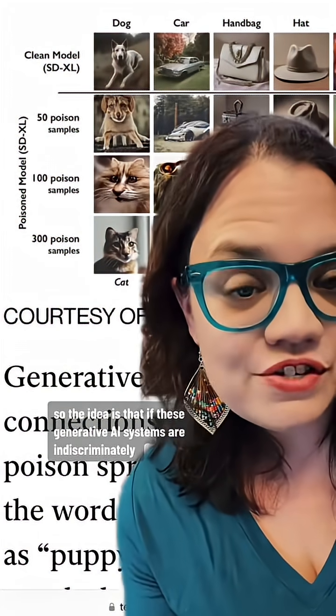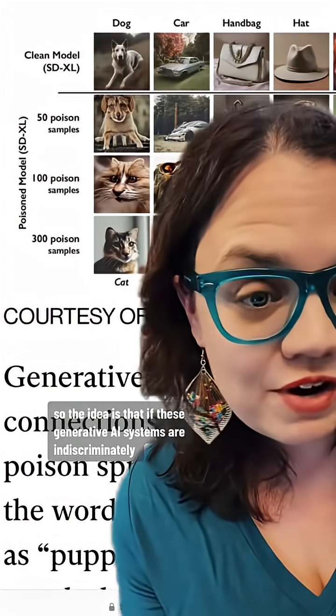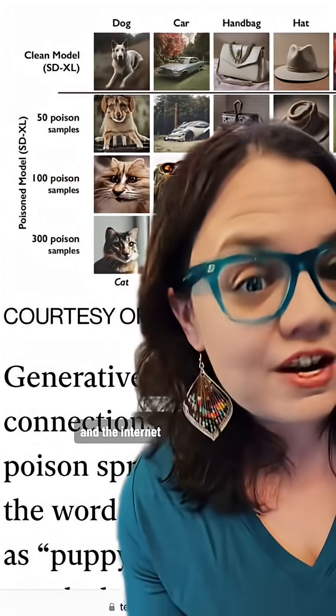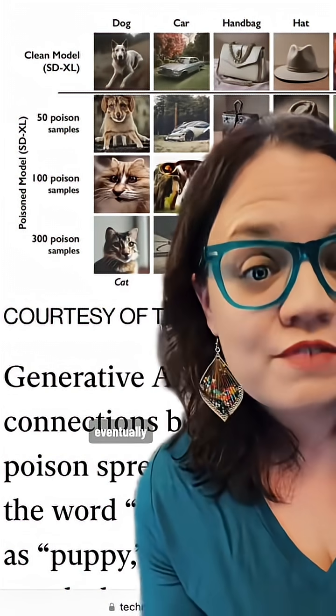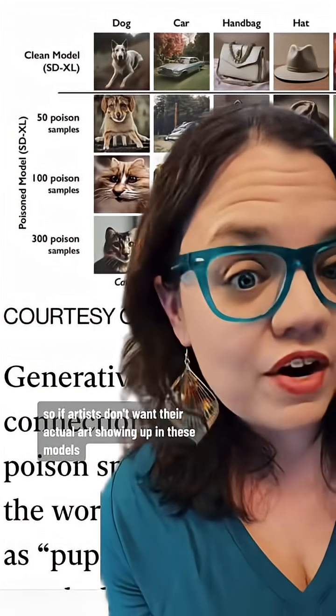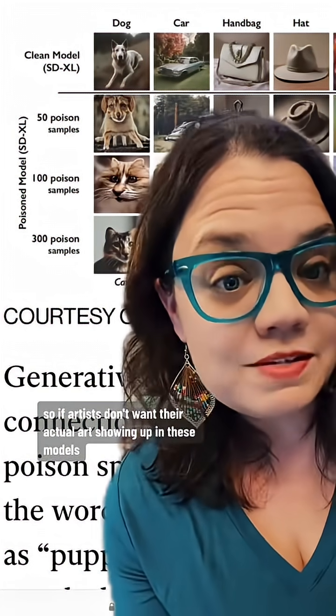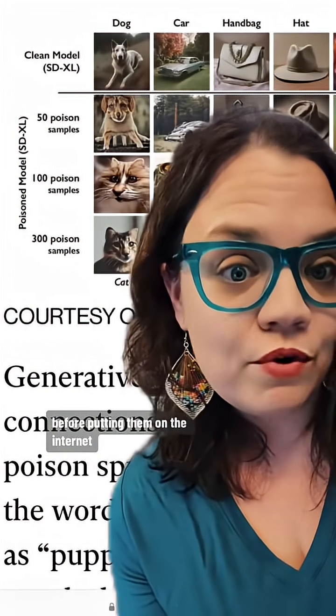So the idea is that if these generative AI systems are indiscriminately scraping data from the internet, and the internet is flooded with these poisoned images, eventually it will impact the models. So if artists don't want their actual art showing up in these models, then they could use the system to poison them before putting them on the internet.